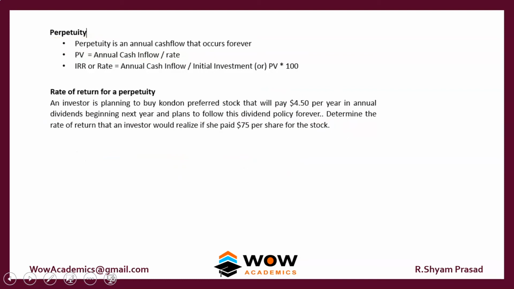We'll move on to the next sum. An investor is planning to buy Condon preferred stock that will pay 4.5 per year in annual dividends beginning next year, and plans to follow this dividend policy forever. Determine the rate of return that an investor would realize if he has paid 75 per share for the stock. So here this 4.5 is the dividend, so that will be the annual cash inflow, and this 75 is what he has paid. So that is not the rate. The rate is what you have to find.